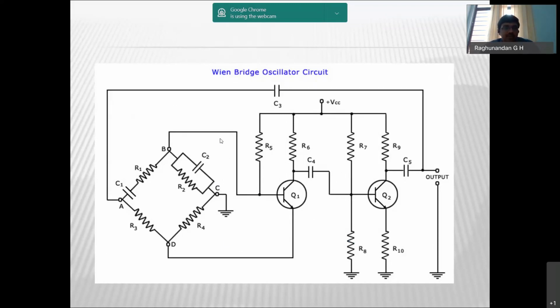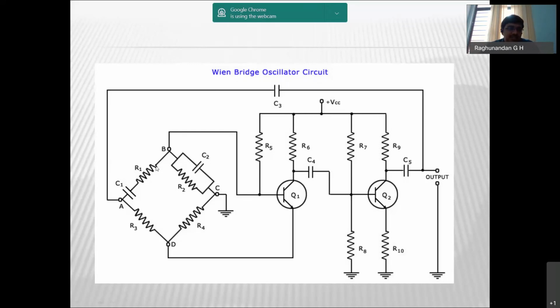So PQRS. In the same way, we are going to take four resistors which are connected in a bridge pattern. That's why the name Wien bridge oscillator. So here we have R1, R2, R3, R4. By properly choosing R2, C2 and R1, C1, we can choose a desired frequency. So that's why the name Wien bridge oscillator.